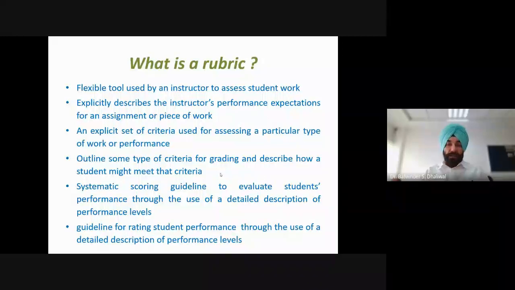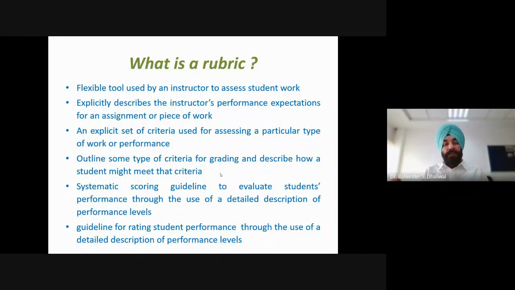Not only the performance expectation or the criteria, but also while designing the rubric, we embed a description of how a student might meet that criteria, how the different levels can be achieved, as we'll go through some examples and discuss in detail at that point.